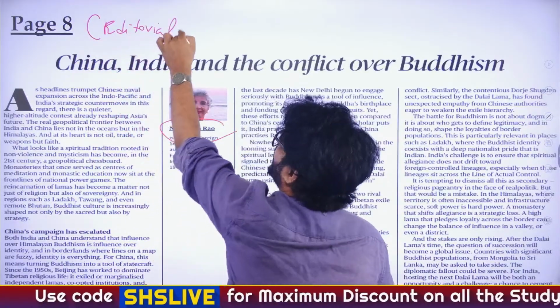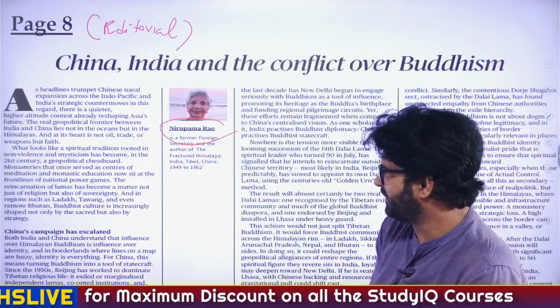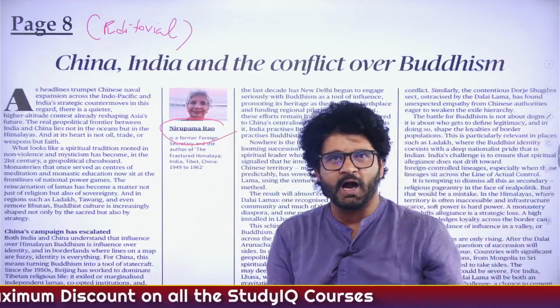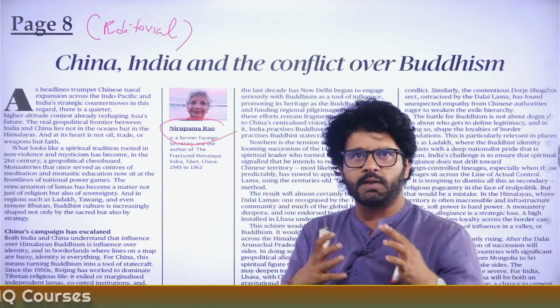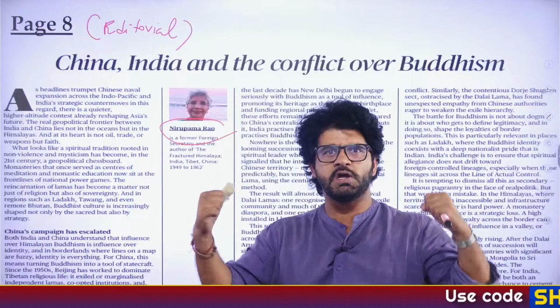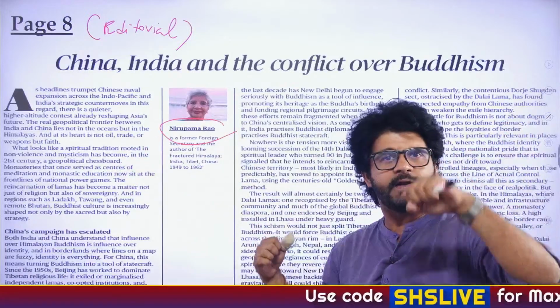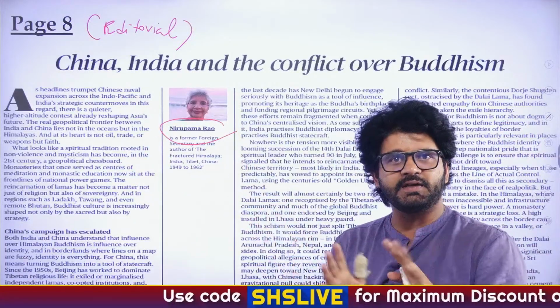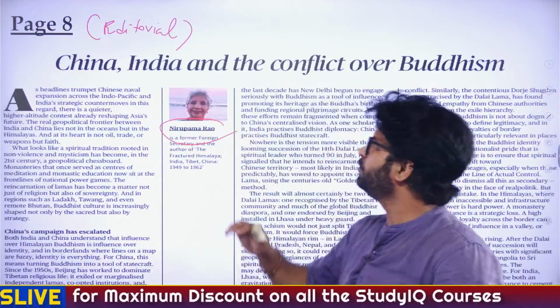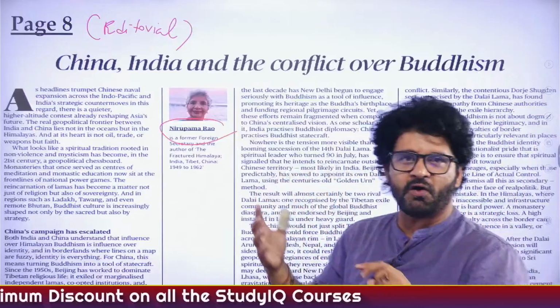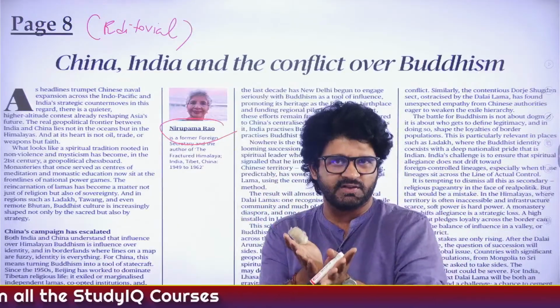Now, this is a very interesting article actually. They are talking about India and China. Are we two the best friends? No, we are not. So we are enemies. When we talk about India and China, we talk about Leh Ladakh and Galwan and fights. But Nirupma Roy is saying that things have gone way beyond that. Now it's all about using Buddhism as a tool for extending your influence in the region.